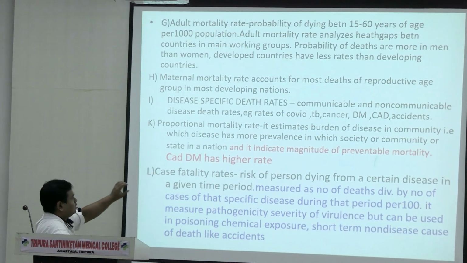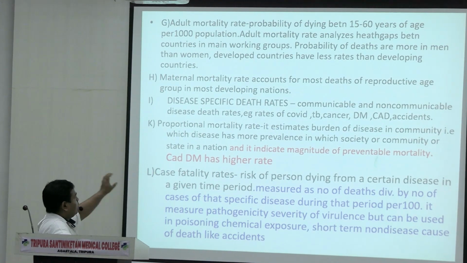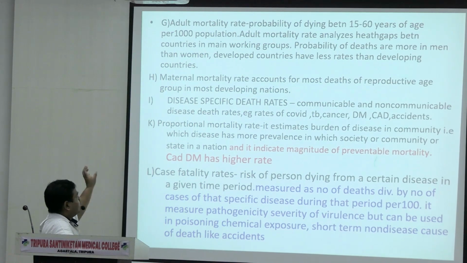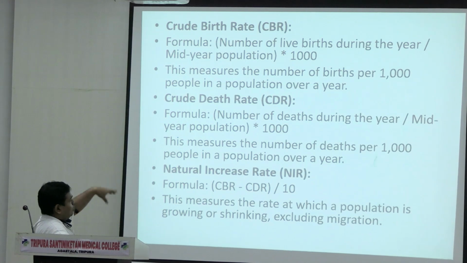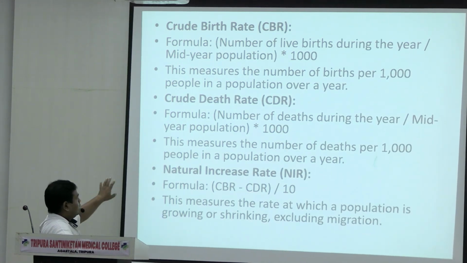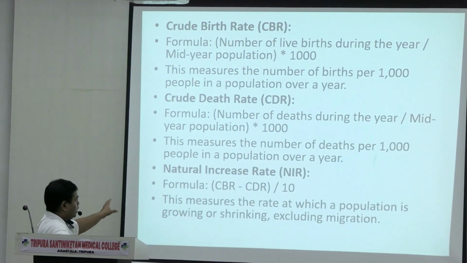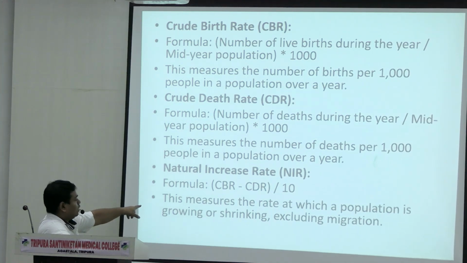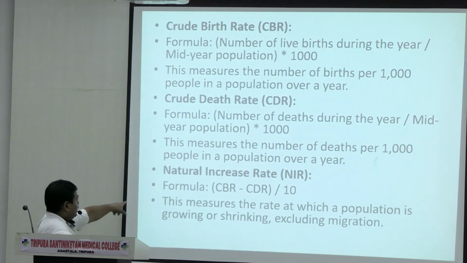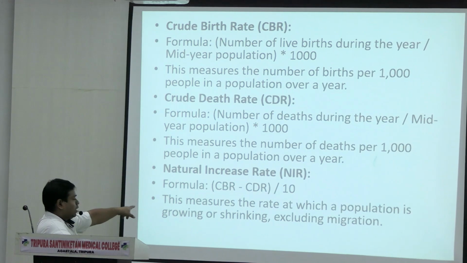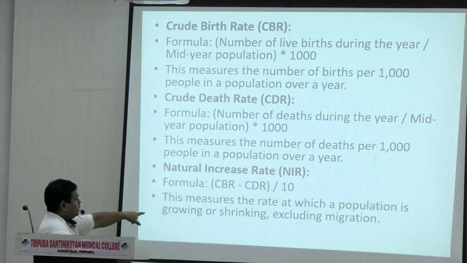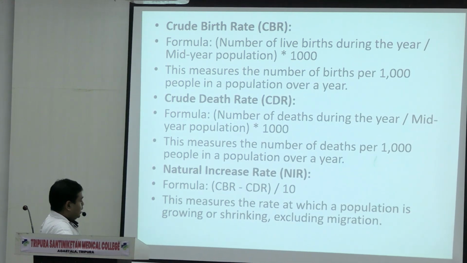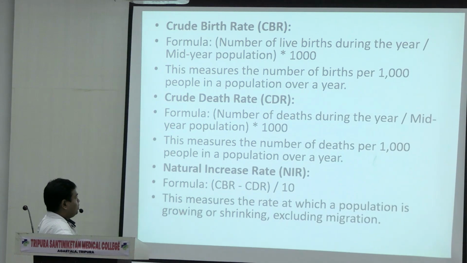At least you have to write the definition of proportional mortality rate and disease specific death rates, one or two lines. See, these things are formulas, you know, given in the book, but they're not relevant here. I showed you how to calculate the natural increase in growth rate. Crude birth rate was 12, crude death rate was 8, divided by 10, that is 1.2%. Rate is always mentioned in percent, okay? That question I gave you, na?